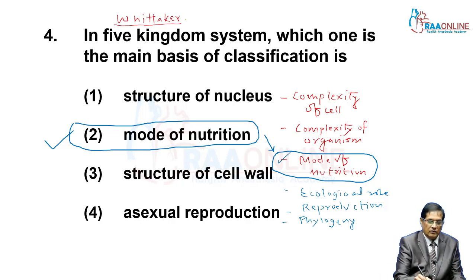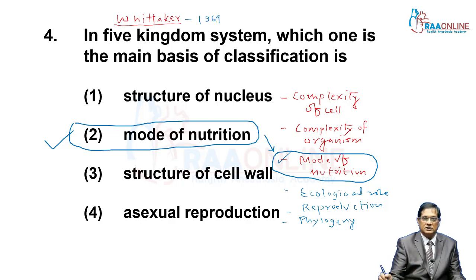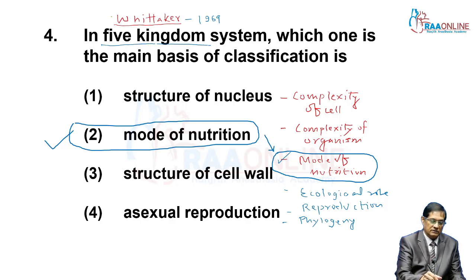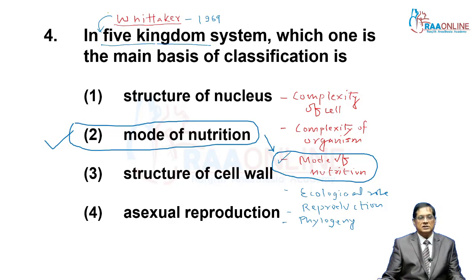main criteria. Whittaker, an American taxonomist, gave the 5 kingdom system of classification in 1969. And his main criteria for classification was mode of nutrition. Before Whittaker, fungi were included under plants. But Whittaker's criteria, that is mode of nutrition, separated fungi from plantae and established a new kingdom, that is kingdom fungi.